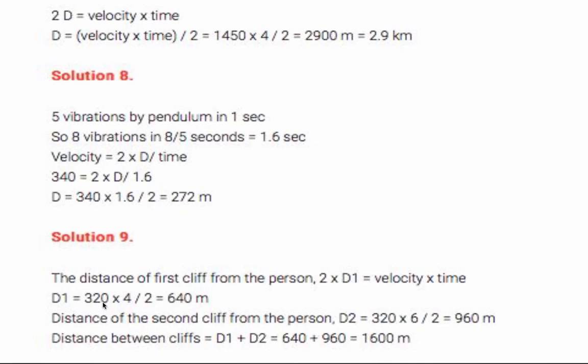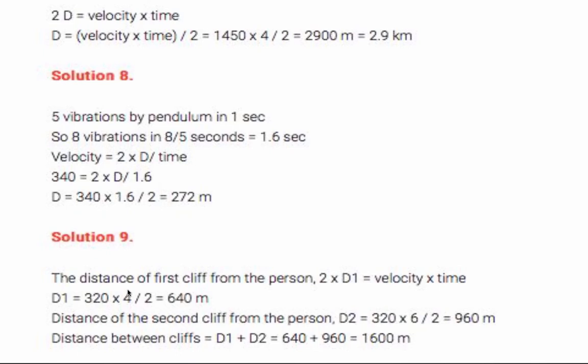Same speed, 320 into 4 upon 2. Why 4? Because firstly the time taken T1 is 4. So we get 640 meter as the distance one. Similarly, distance 2, what's the formula? V into T upon 2. So 320 into 6. Yes, the time was 6 here. So calculated, it comes out 960.